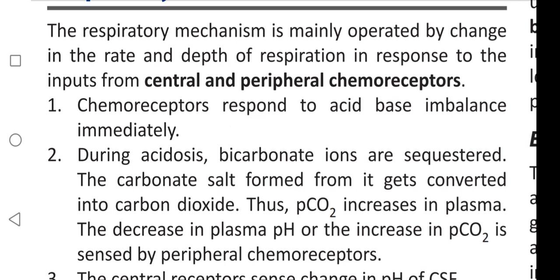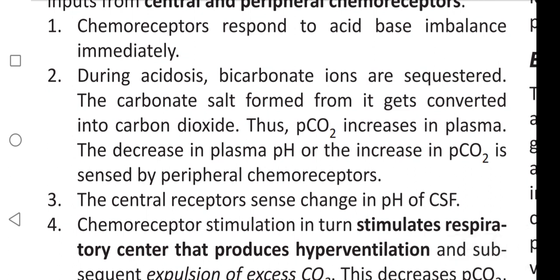Chemoreceptors respond to acid-base imbalance immediately. Which respond immediately to acid-base imbalance? Chemoreceptors.